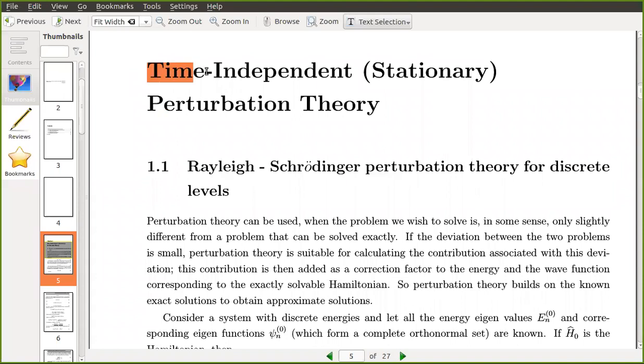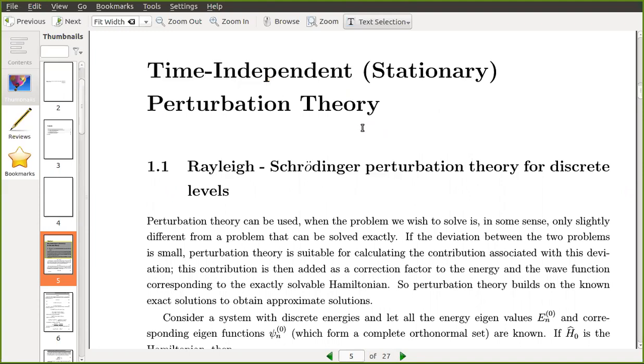Time independent means your disturbance, your perturbation, is not changing with respect to time. You apply a magnetic field means you apply a static magnetic field. You apply an electric field means you apply a static electric field, not a varying electric field. So the perturbation is not changing, it is time independent.